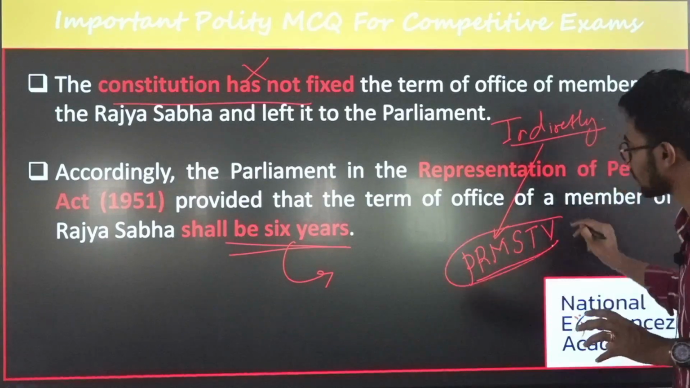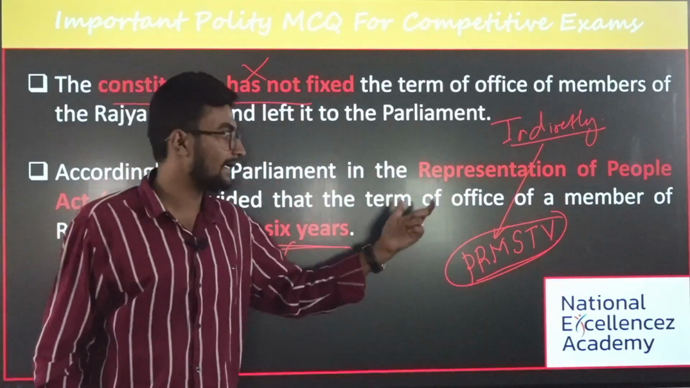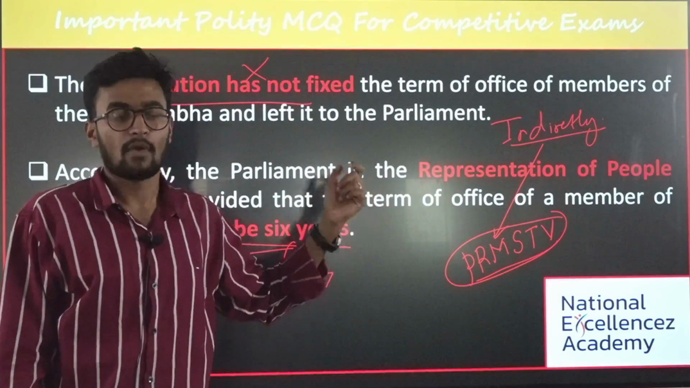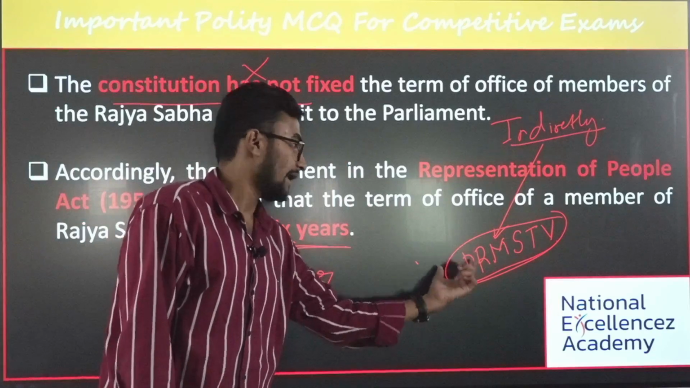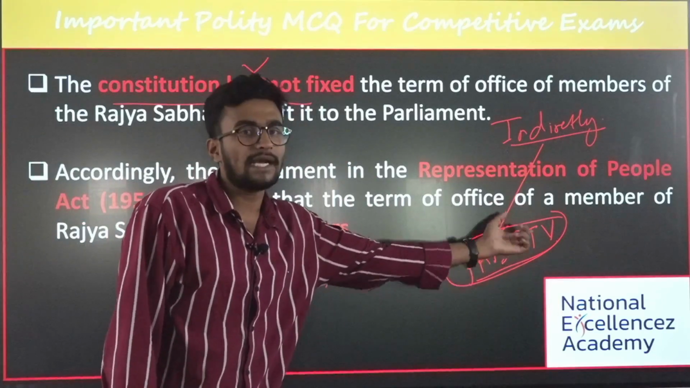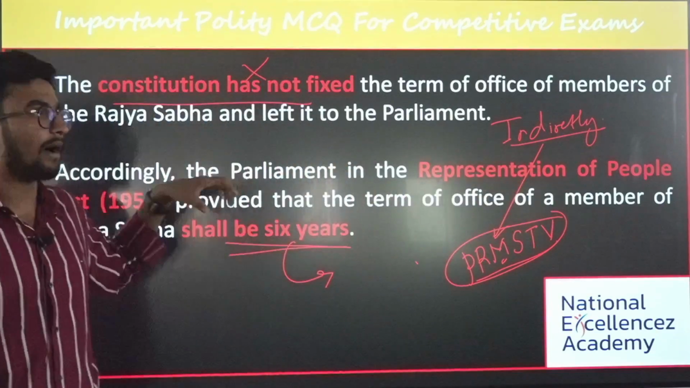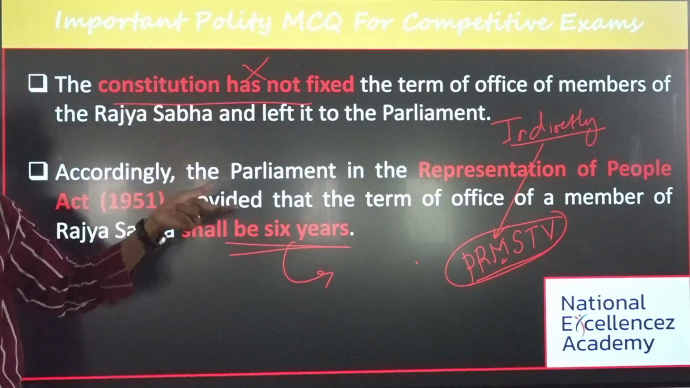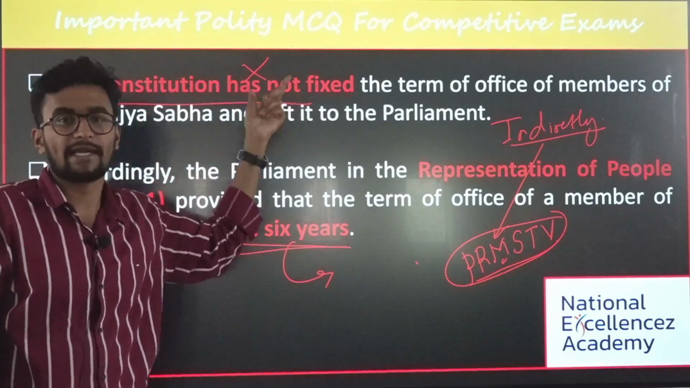This is most important, and they have asked a question on this. Rajya Sabha members are elected indirectly, whereas Lok Sabha members are elected directly. Rajya Sabha members are elected by means of proportional representation by means of the single transferable vote. These are the most important things you should know. The term of our Rajya Sabha members is not mentioned in the Constitution, and they derive the term from the Representation of People's Act of 1951.